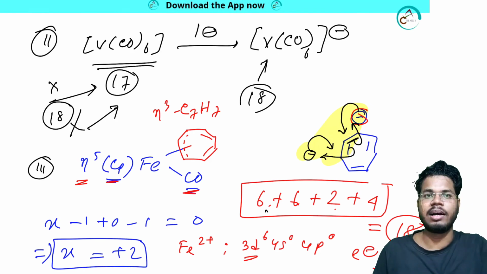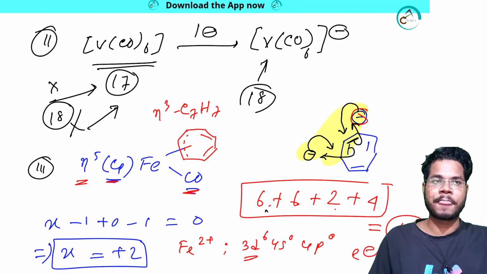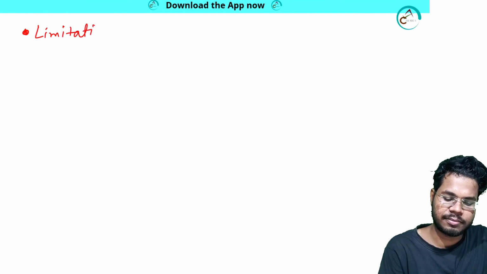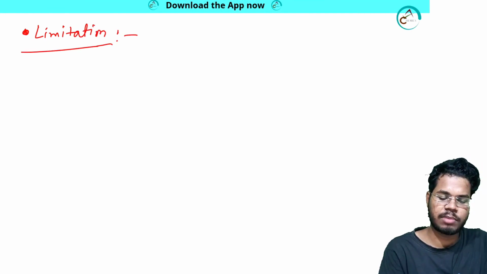Clear now? Okay, done, no problem. So that is what the 18 electron rule is. Now let me talk about some limitations of this rule. Some kind of limitation.